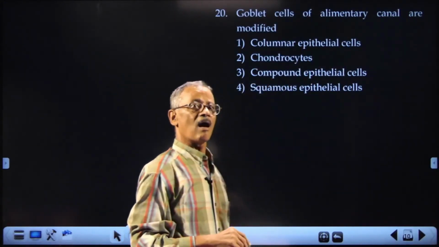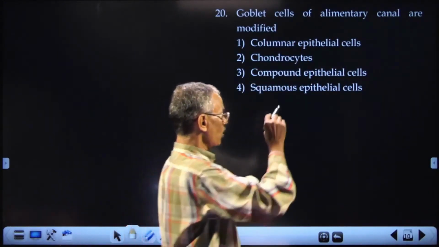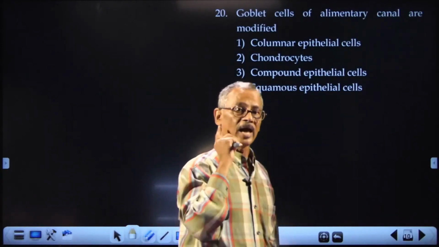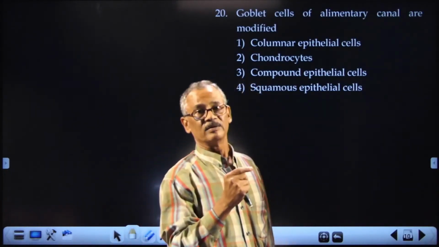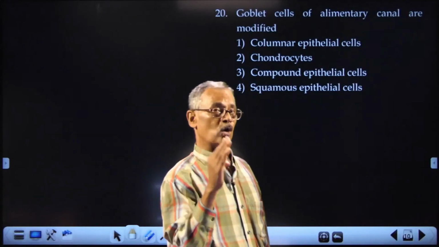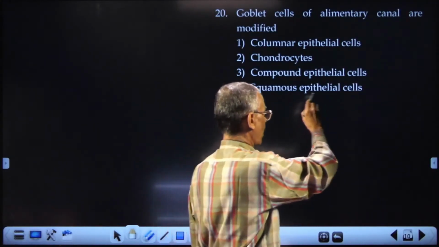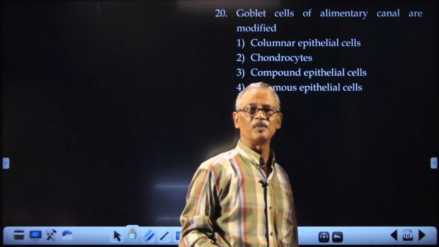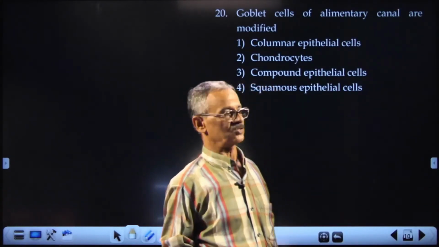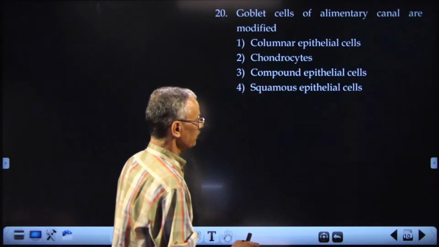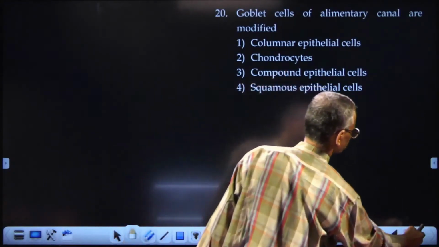Chondrocytes are cartilaginous cells. Compound epithelium is present lining the buccal cavity. It may be stratified or keratinized. And squamous epithelium. Squamous epithelium is present only in diffusion areas, not in the alimentary canal. Okay. So the answer is 1.